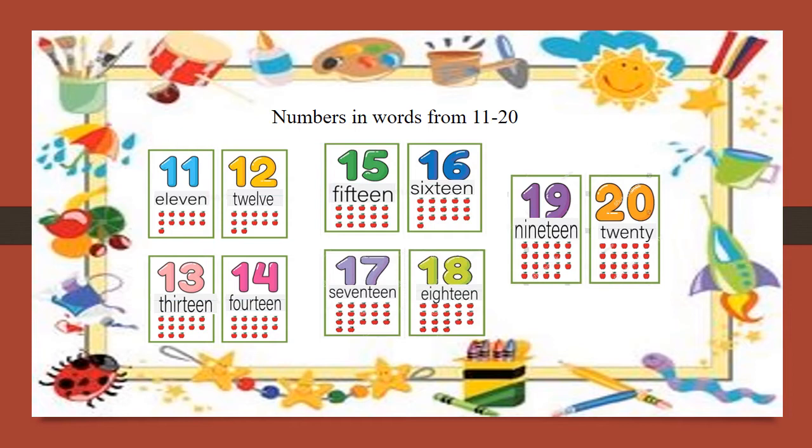Here you observe that there are some numbers having the same sound, so that's why they are called teen words, teen numbers. What are these numbers? Yes, come on, tell me. Yes, 13, 14, 15, 16, 17, 18, 19. Very good.